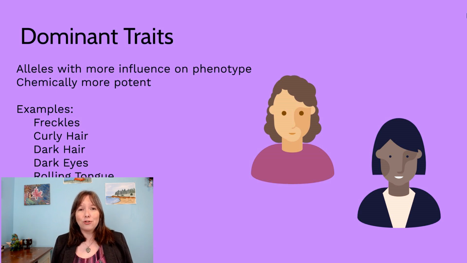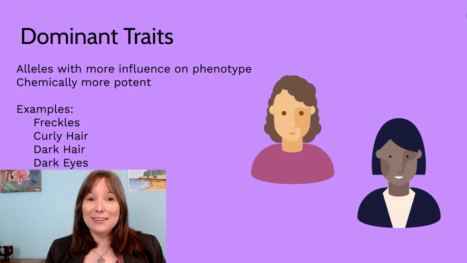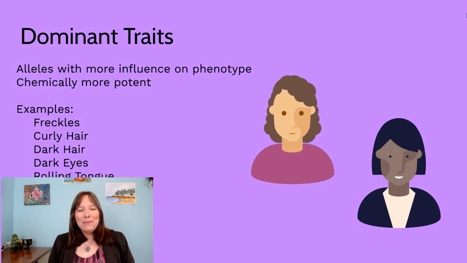And so there's lots of physical traits in humans that we know are dominant. Some of these are referred to as the Mendelian traits, things like being able to do a hitchhiker's thumb, which I can do, or rolling your tongue, which I can also do. But other things such as having darker eye color, darker skin color, darker hair color, as well as having curly hair, having detached earlobes. So whether or not your earlobe goes straight into your head, or if it dangles first. Dangling earlobes would be considered dominant. And we also know that dimples and chin clefts and freckles, and there's many others that are dominant, of course.